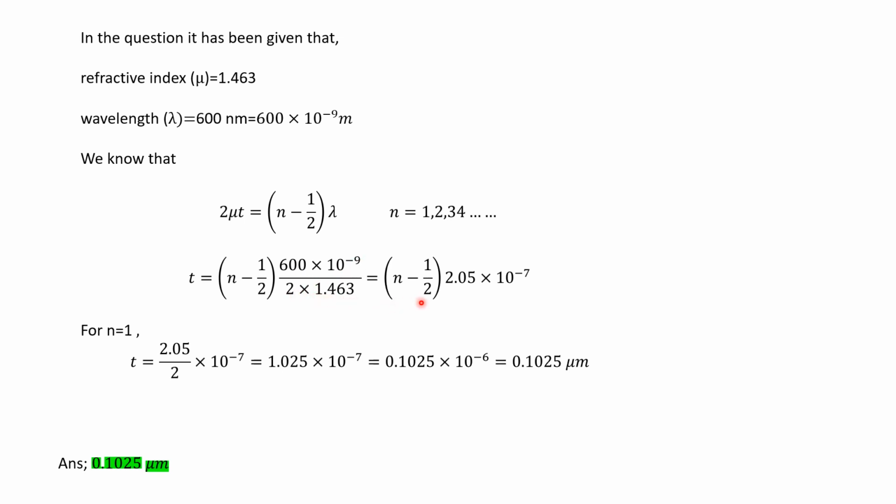By solving it, we find n minus half into 2.05 into 10 to the power minus 7. By putting n equal to 1, we find t will be 2.05 by 2 into 10 to the power minus 7, which is equal to 1.025 into 10 to the power minus 7. Because the options are given in micrometer, by converting it into micrometer we find it as 0.1025 micrometer.